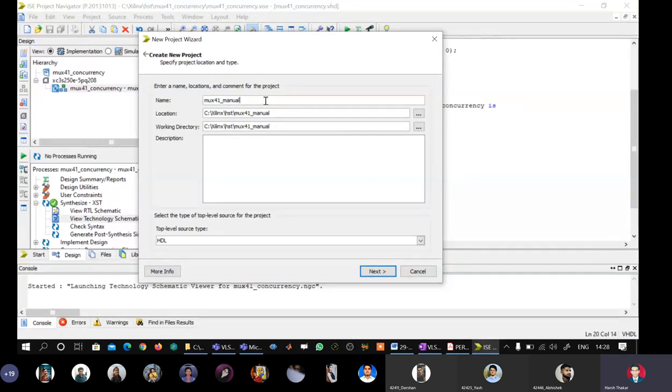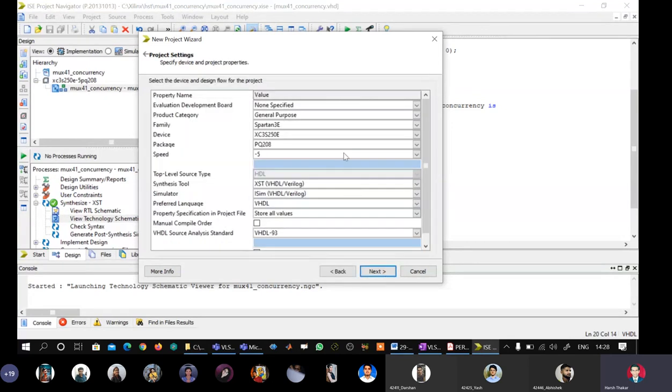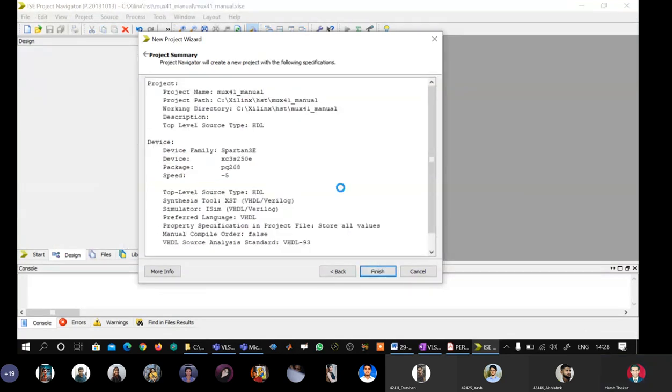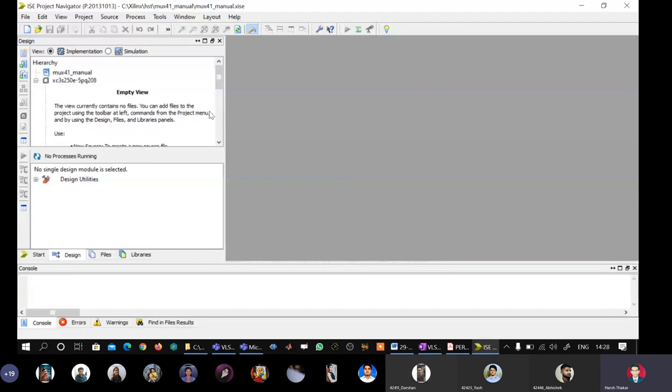So my entity name will be mux 41 underscore manual. Path remains the same. Top level source is HDL. Say next. All the hardware has been configured properly, all the simulators, languages, everything. Just say next and say finish. So now please see carefully how you can do everything manually by not accepting the skeletons which are made for you from the tool side.